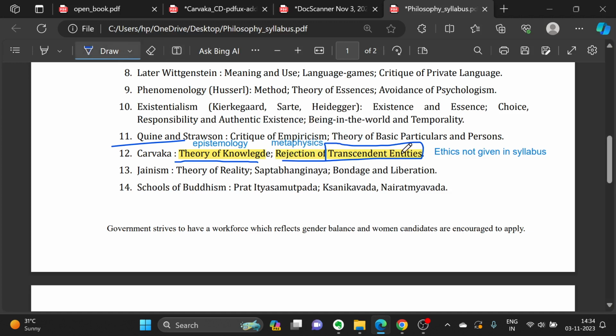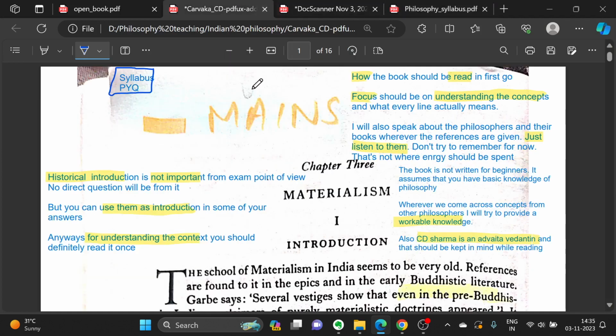Ethics of the school is not given in the syllabus. You will also see that no such questions about Charvaka ethics have been asked in PYQs as well. All the questions are either from epistemology or metaphysics. But we'll still see this in the book. Only one page is given, and it will help you gain a holistic understanding of the chapter. But it's not in the syllabus as such. Okay, then let's start now.